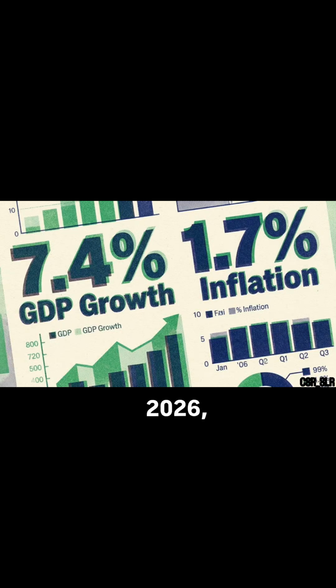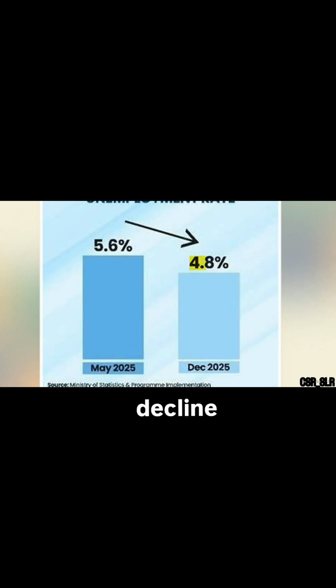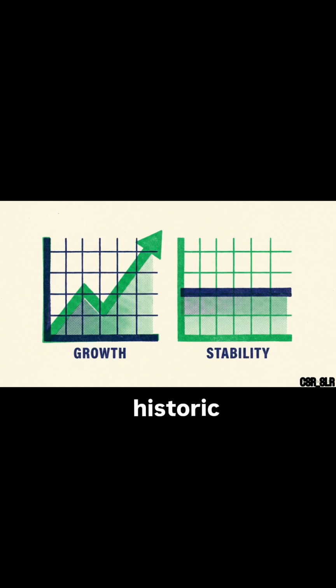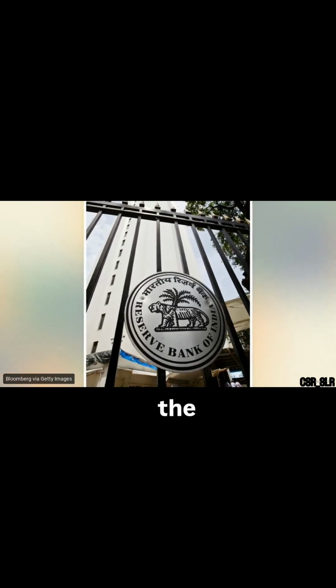During fiscal year 2026, the Indian economy recorded a 7.4% GDP growth rate alongside a 1.7% inflation rate. This coincided with a decline in the unemployment rate to 4.8% by December 2025, indicating that the expansion occurred without overheating the labor market. Aligning high growth with historic lows in inflation is a rare outcome in macroeconomic cycles. The Reserve Bank of India functioned as the primary architect of this stability.